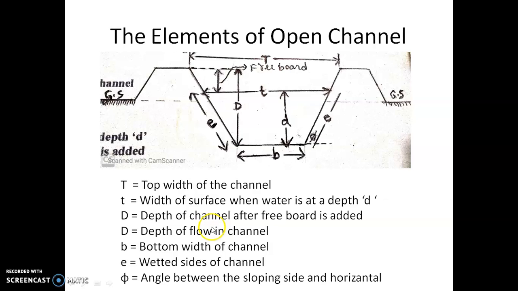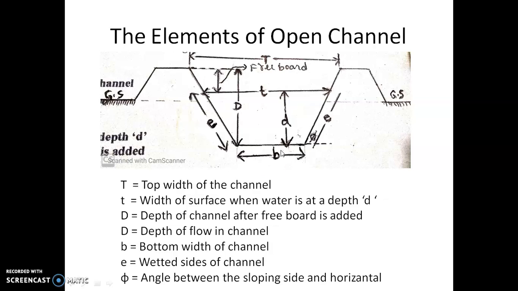So the depth of flow in the channel, D, is already explained; of course, a small d should be there here. D is simply the depth of the flow in the channel. Then the bottom width of the channel is this width. Then E, the wetted sides of the channel: to whatever level the water is there, that wetted side, this side and this side, left side, right side, and the bottom.